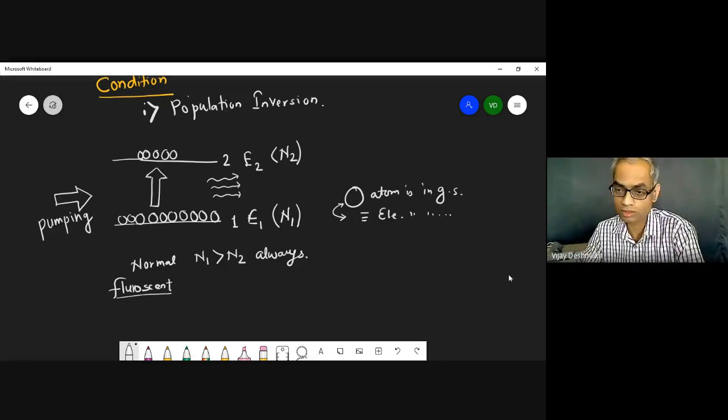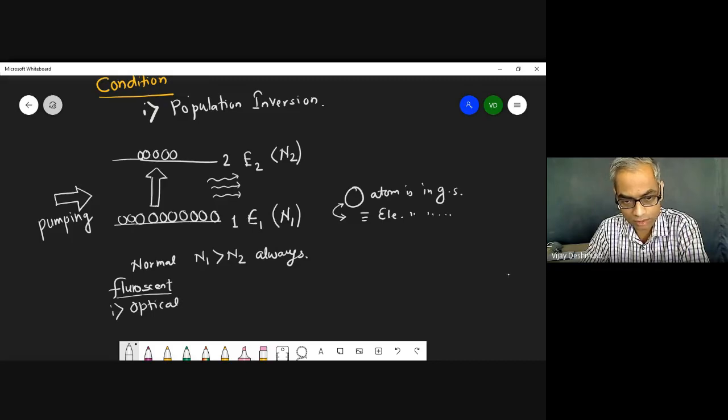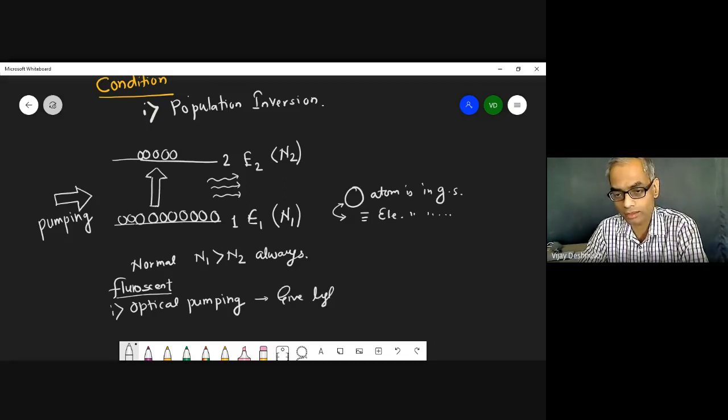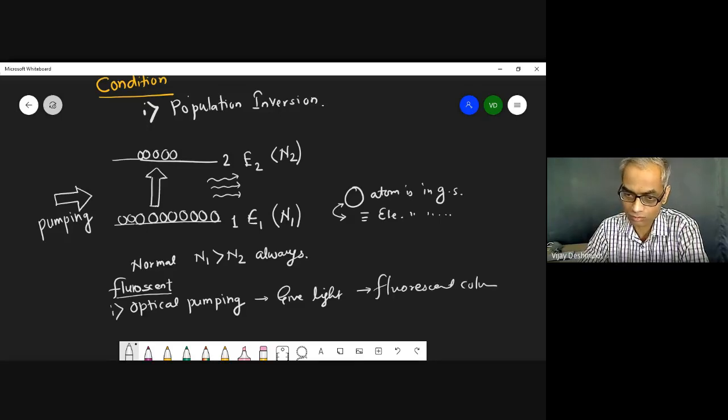Okay, so this is the fluorescent color, and the same thing we can use as optical pumping. If you get the fluorescent color, then we get optical pumping. Do you understand optical pumping? You give some light, and you obtain a sharp fluorescent color.